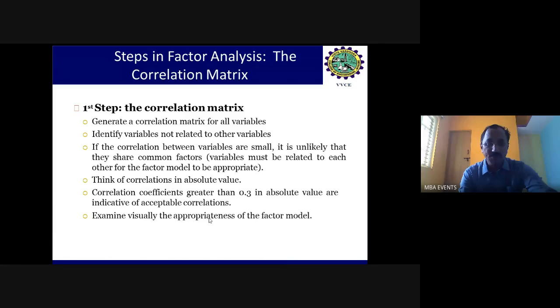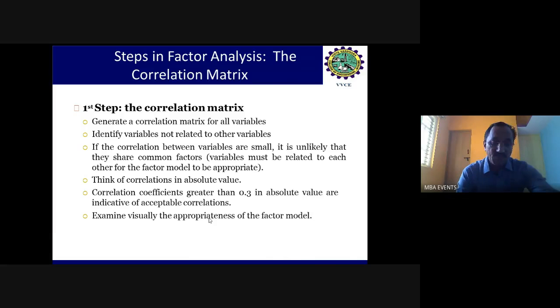Suppose it is 0.3, that means it is a lower but positive correlation. So the cutoff value has to be considered, which helps to assess that, okay, there is a relationship between these two, and it is a weak relationship between these variables. Such type of analysis can be done with the help of the correlation matrix.